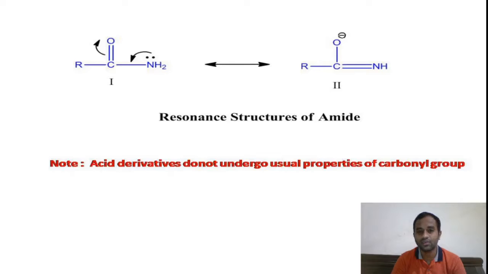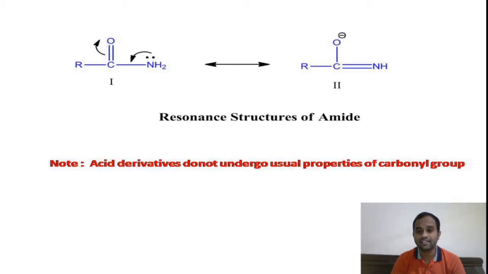If you look at these two resonance structures and analyze them in acid amide, you can clearly see that there is a double bond character between the nitrogen and the carbon atom. Thereby our NH2 group is a strong base. It is involved very easily in the resonance. It gets double bond character. It is very difficult to replace the NH2 group.